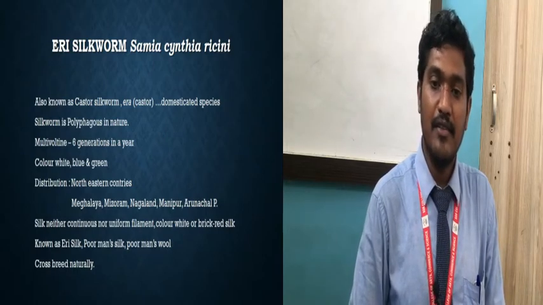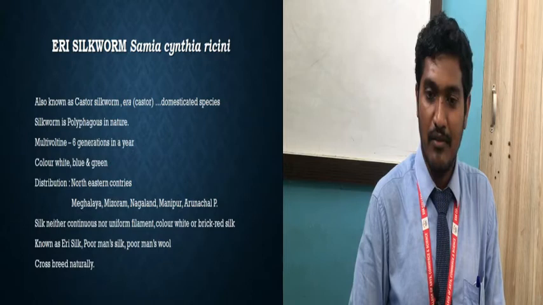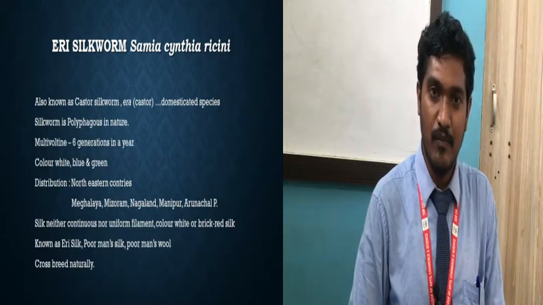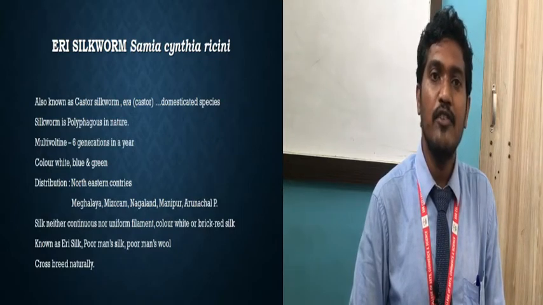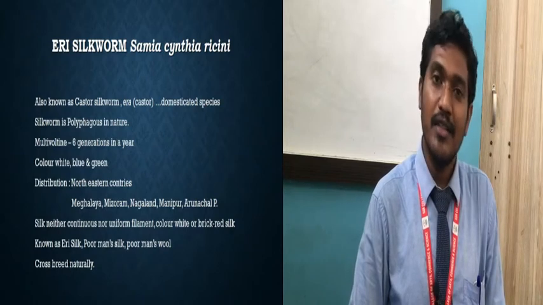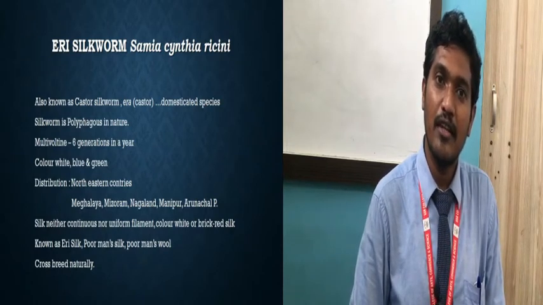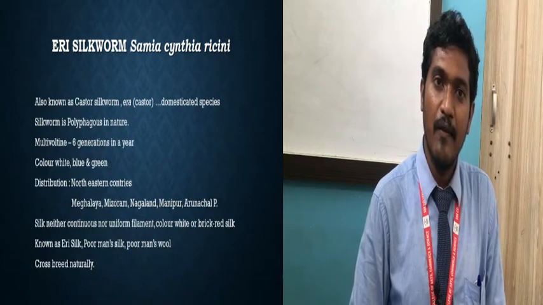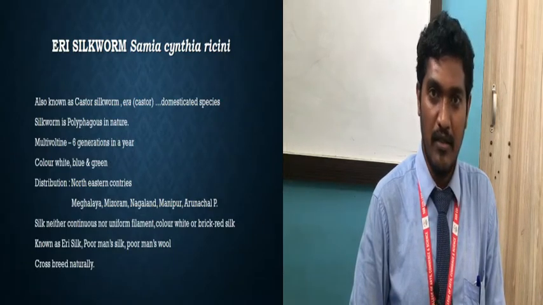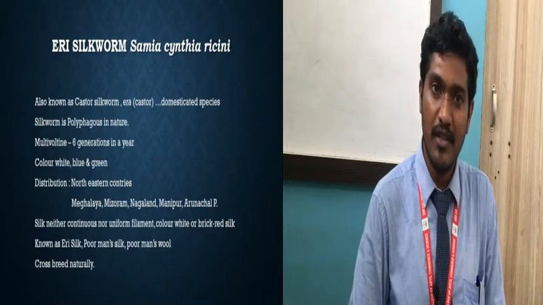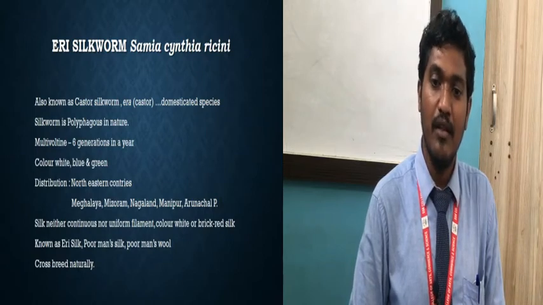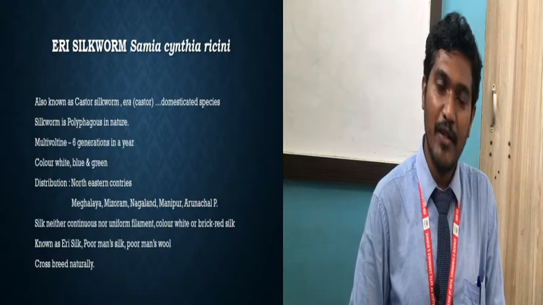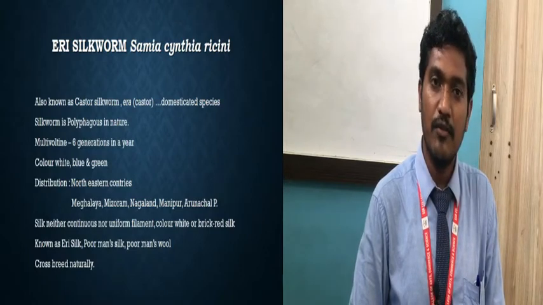Then the next, what will be the nature of the larvae? The silkworm is polyphagous in nature. Now see, the mulberry silkworm feeds only on the mulberry plant. The rest of the three types of silkworm that we are going to study are non-mulberry silkworms, meaning they can feed on more than one host plant. But majorly this Erie silkworm feeds on the castor plant. So its nature is polyphagous. Poly means many, phagous means feeding. So it feeds on many other types of plants also.